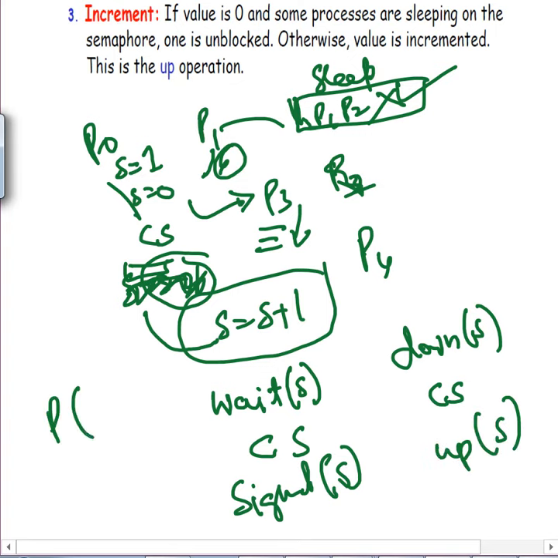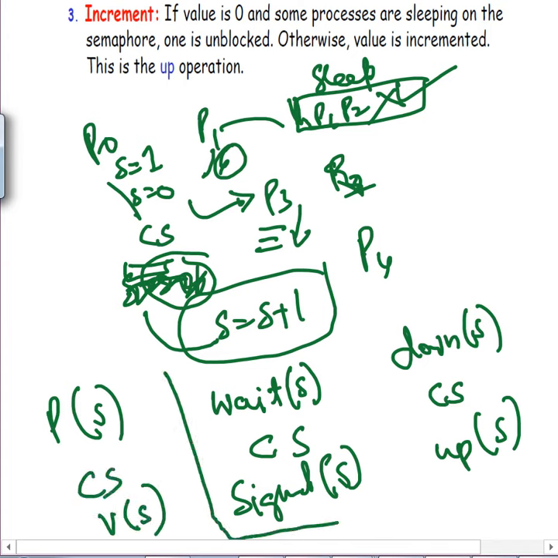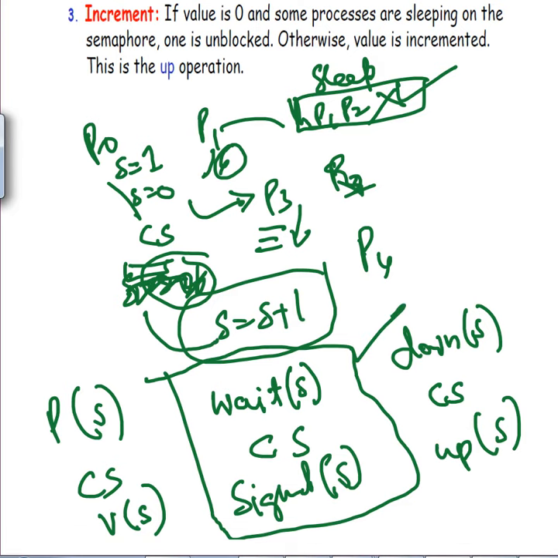Or we have P and V operations. You do the critical section, and after that you do the V operation. So I will use this notation now, wait and signal. This is the same as proberen and verhogen, or down and up, whatever you like to call it, but I will now adopt this notation.